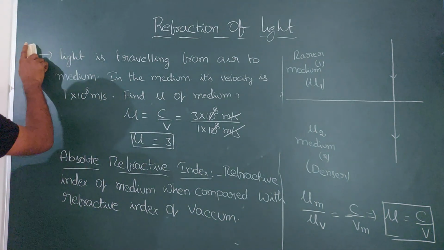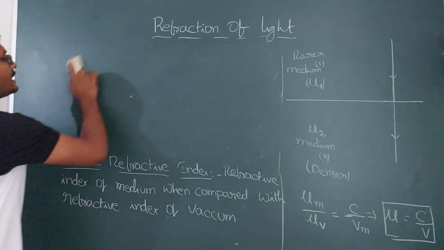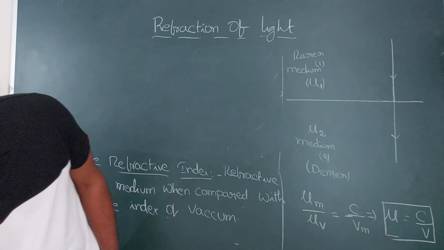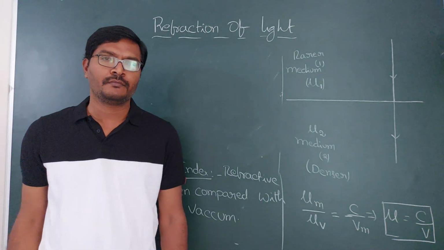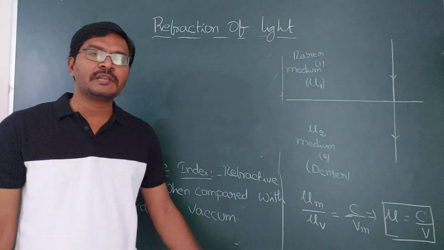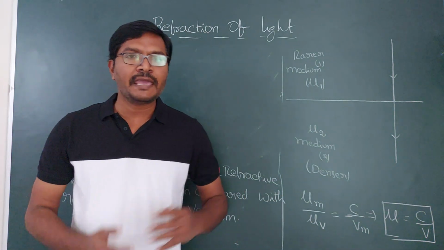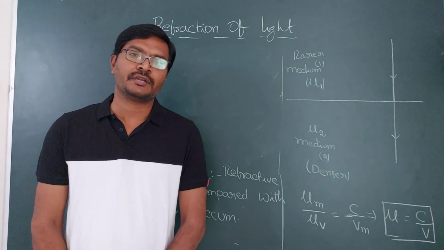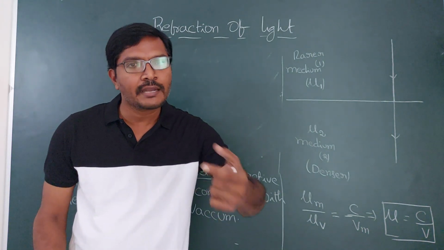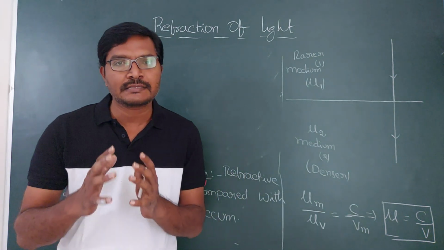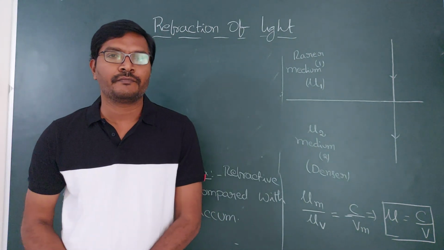Now you have another type of refractive index, that is relative refractive index. If light is traveling from one medium to another medium, there is no involvement of vacuum there. In the previous problems we have seen light traveling from air to medium. If air is not involved in the direction of light, for example light traveling from water to glass, it can travel. Water is a transparent medium and glass is a transparent medium. Light can travel from water to glass. There is no air there.